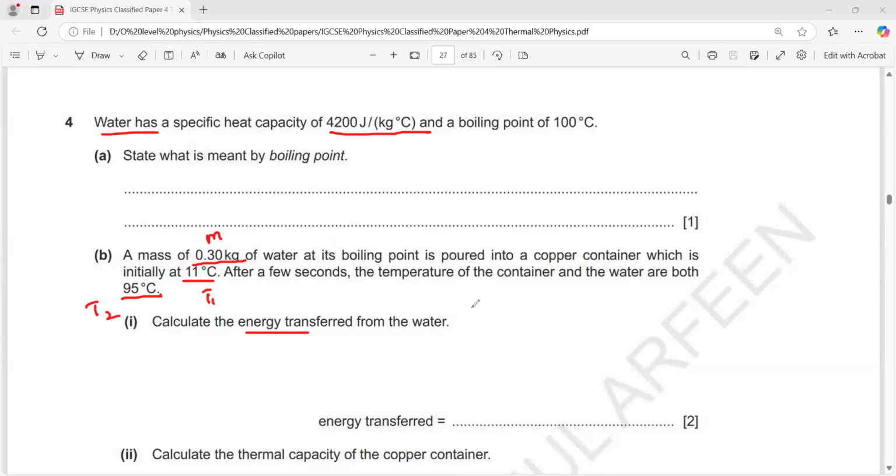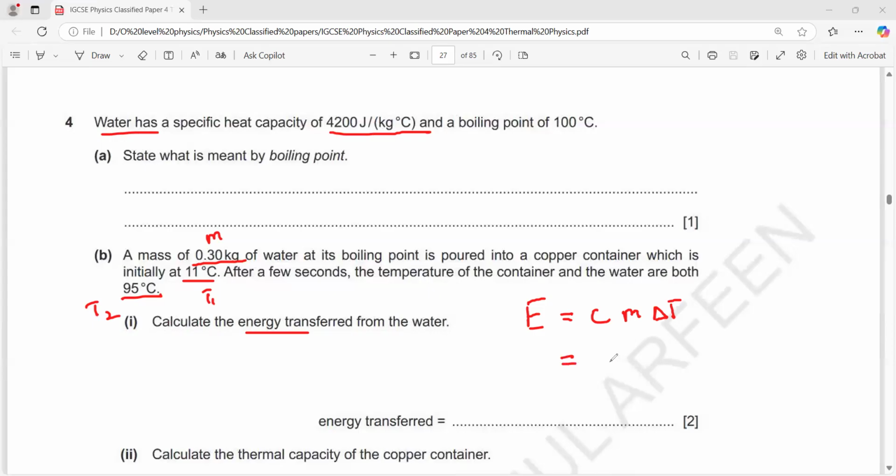How do we get the energy transfer if we have the specific heat capacity? We use the formula: energy transferred, or energy absorbed, or energy given out, or energy taken in, is the same formula. Energy absorbed or released when there's a change in temperature is E equals C m delta T. What is delta T? Delta T is the change in temperature. Whenever you solve a question in physics, always write a formula. 1 mark is for writing a formula. And I have already shared the formula sheet. Try to memorize these formulas.